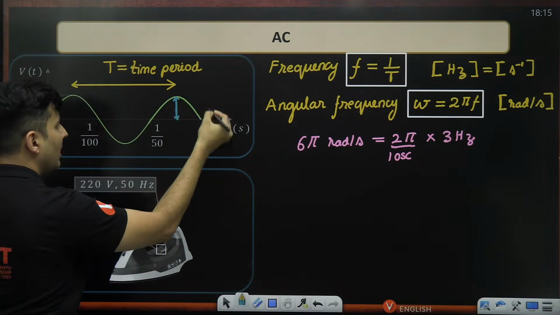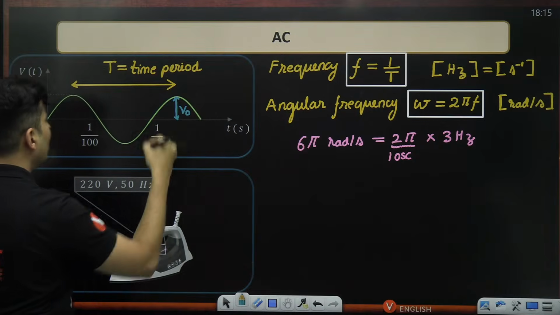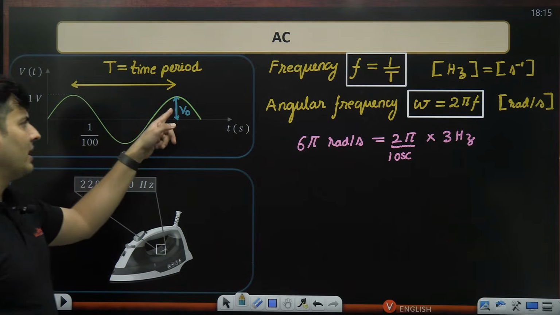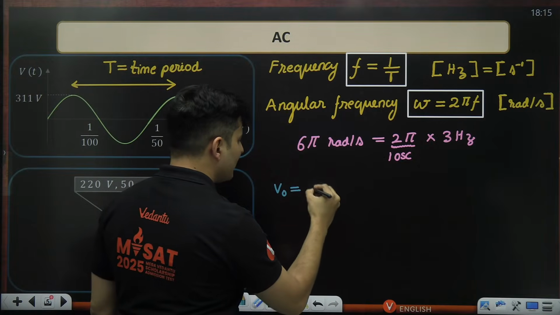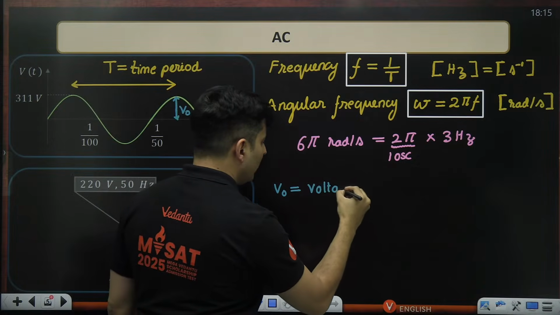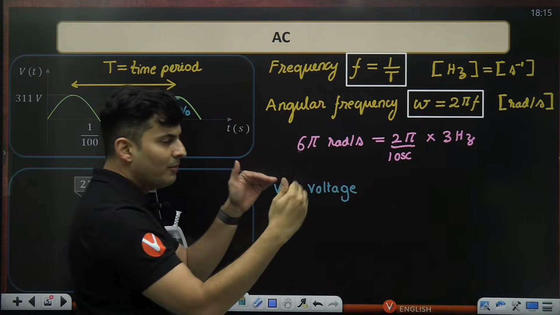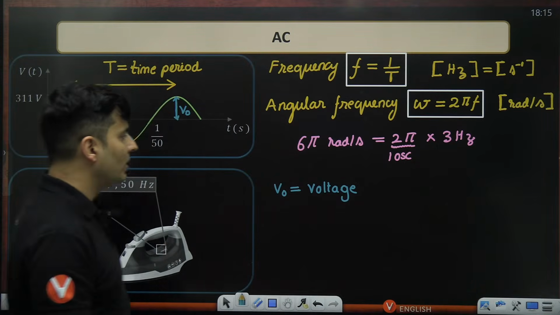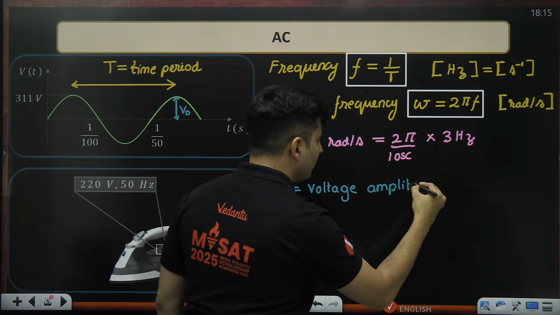So you can call it A or V naught or I naught depending on what it is. In this case, it is V naught because it is a voltage graph. If it was a current graph, it would be I naught. So V naught is basically the voltage amplitude. Any wave will have an amplitude from peak to the mean value. How much the difference is, is called the amplitude. So this is called the voltage amplitude.